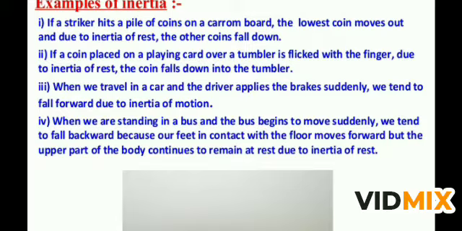When we travel in a car and the driver applies the brake suddenly, we tend to fall forward due to the inertia of motion. That's why we have to use a seat belt to tie ourselves to the seat to get less injured. That is the reason why the luggage on the roof of the vehicle is tied with a rope, because when the brakes are applied suddenly, the luggage may fall down or fall backward.